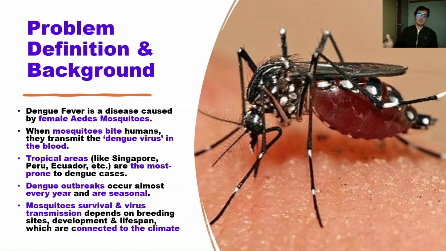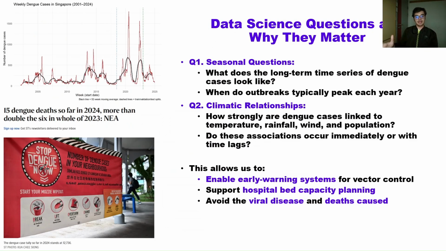It depends mostly on the mosquitoes and how they live, how they breed and how they grow. And they are mostly connected to the climate, so temperature, rainfall, and so on. Because of that, there are some data science questions that I'm going to be answering today. First of all, in the long term, what do dengue cases look like? Secondly, when do dengue cases peak each year? Thirdly, what variables are actually causing dengue? What climatic variables, and how are they linked with it?